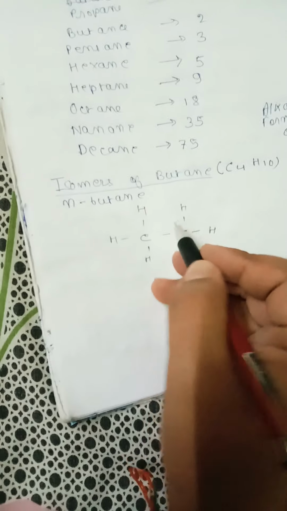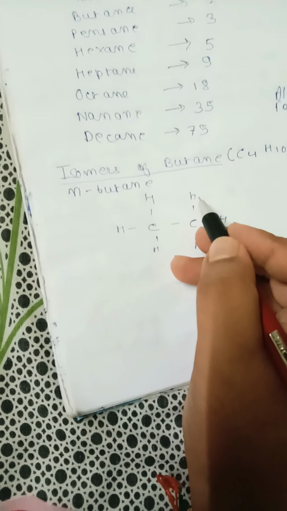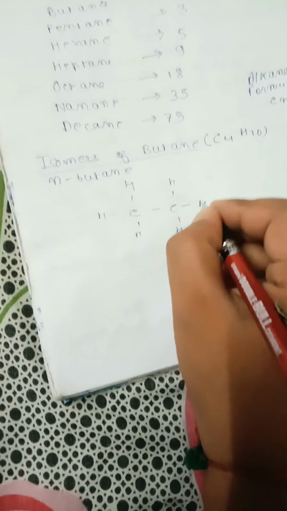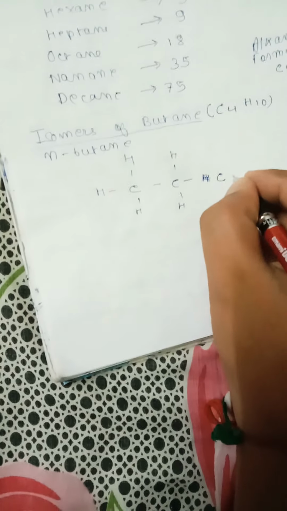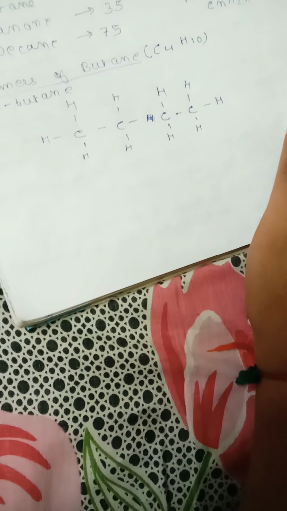So by only giving the dash, if you do not draw the hydrogen, it will indicate the hydrogen only. See here it is butane, so carbon will be 4. Here you give hydrogen, here you give hydrogen, here you give hydrogen. See, this is called the N-butane.